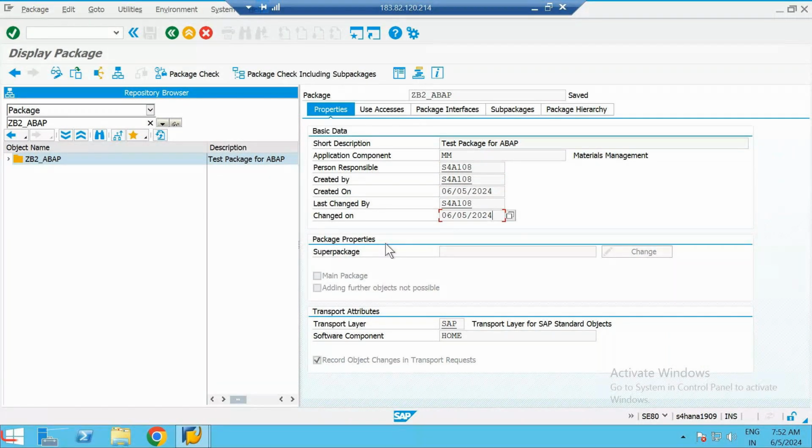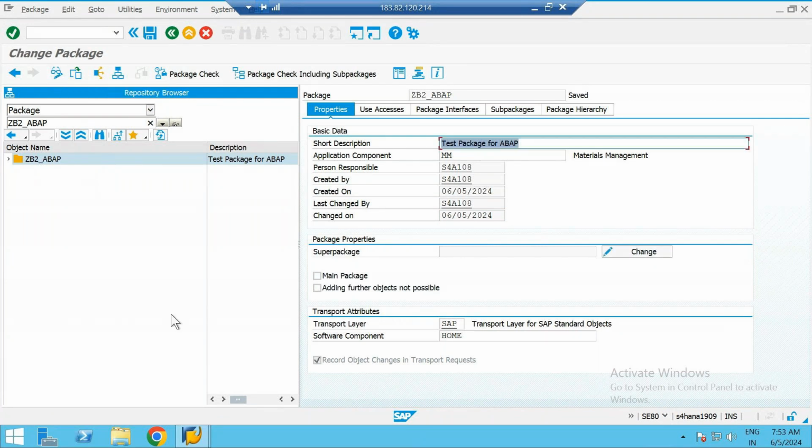So in order to change it, just go to change. Here there is a button. Currently it says display package, right? It says display package, and all these fields are grayed out. So to make it editable, we have to click on this button, display change. You see a button. So just click on this.